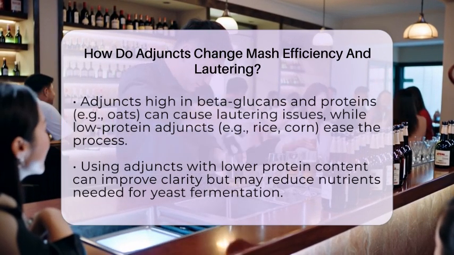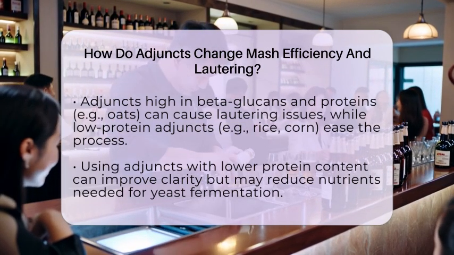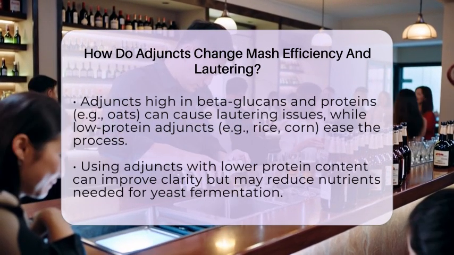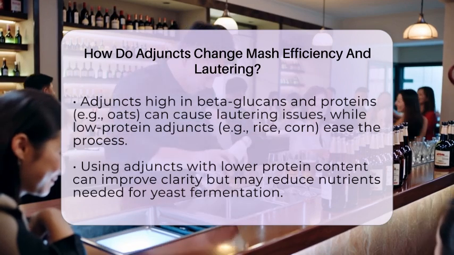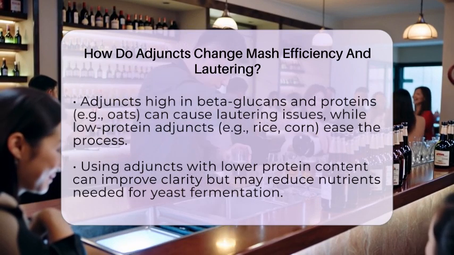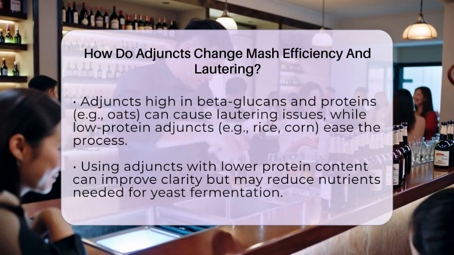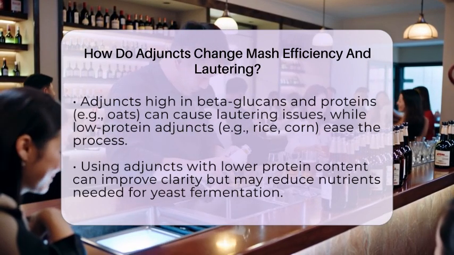Others, like rice or corn, have lower protein levels, which can make the wort less viscous and easier to filter. Using adjuncts with lower protein content can also improve beer clarity but might reduce free amino nitrogen, an important nutrient for yeast during fermentation. Brewers sometimes add yeast nutrients to compensate.